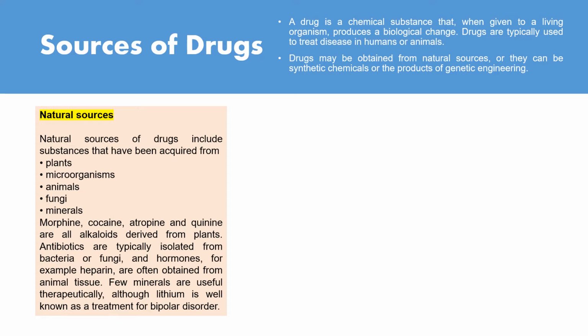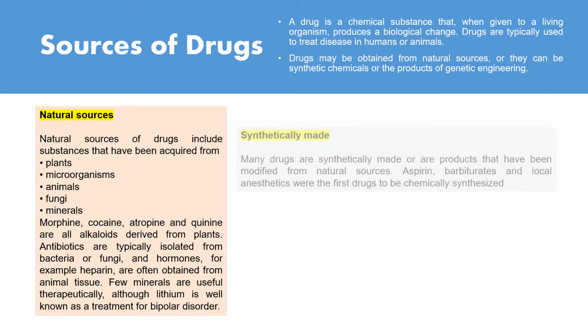Antibiotics are typically isolated from bacteria or fungi, and hormones, for example heparin, are often obtained from animal tissue. Few minerals are useful therapeutically, although lithium is well known as a treatment for bipolar disorder. So these are all examples of drugs obtained from natural sources.